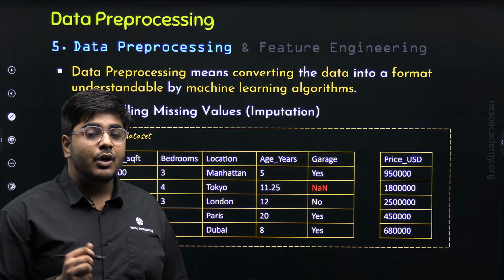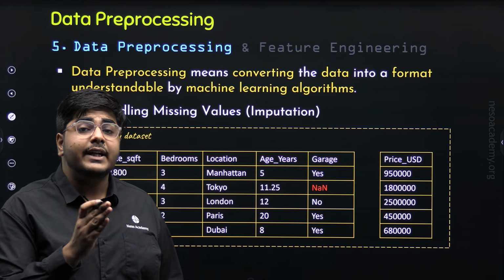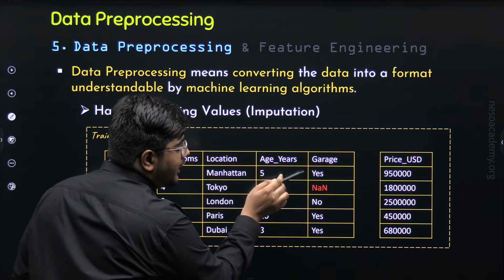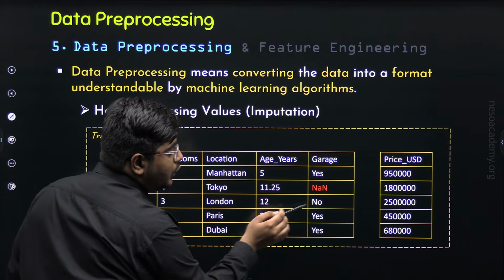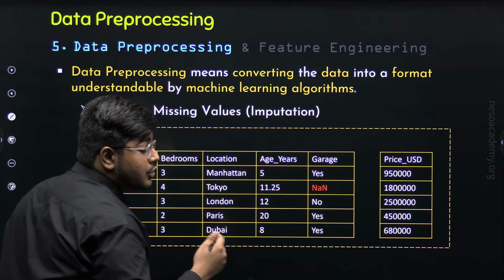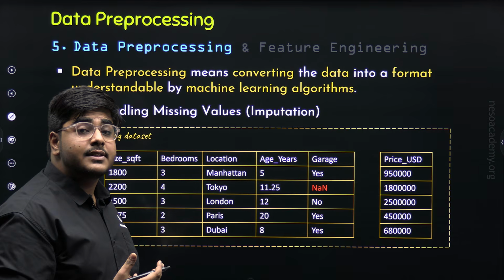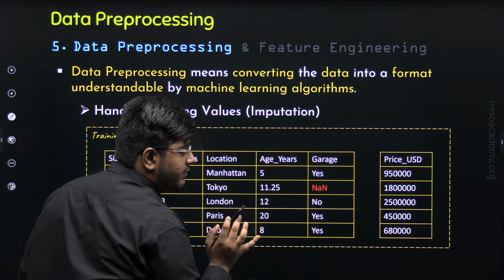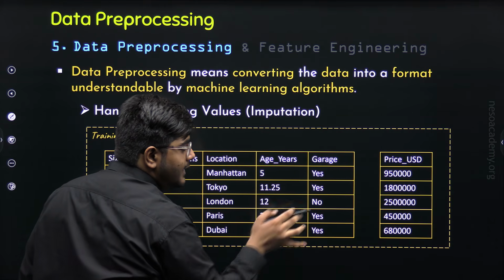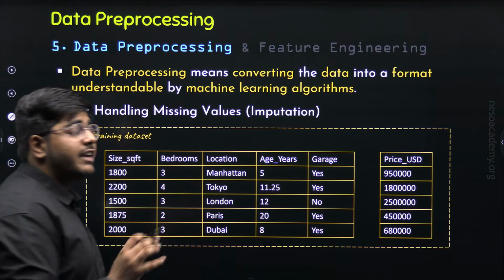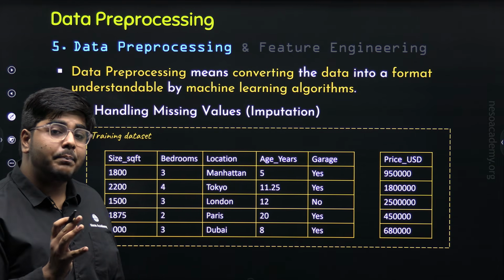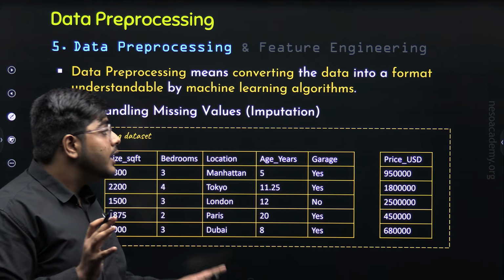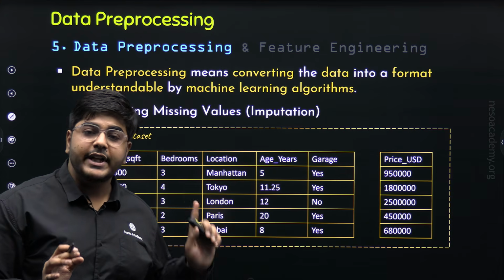Now what is mode? Mode means the most frequently occurring value. In this particular column, you can see the total number of yes is equal to 3 and the total number of no is equal to 1. So the most frequently occurring value is yes, obviously. So we will replace this NaN, that is the missing value, with yes, that is the mode value. In this way, we have understood how to handle or replace the missing values in a given dataset. And as I have just explained, this process is known as imputation.